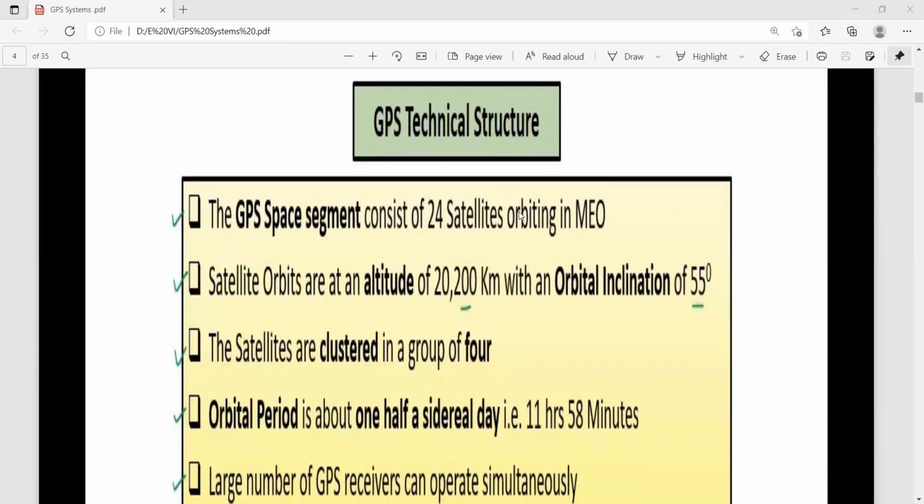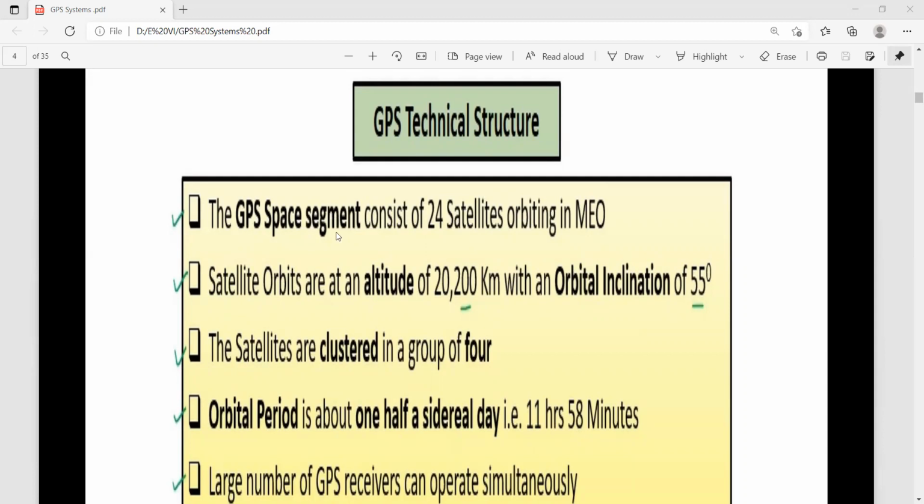There are 24 satellites providing the signals for your position, etc. So each and every location it will identify. Throughout the globe, these 24 satellites will identify locations. This is called the GPS space segment.